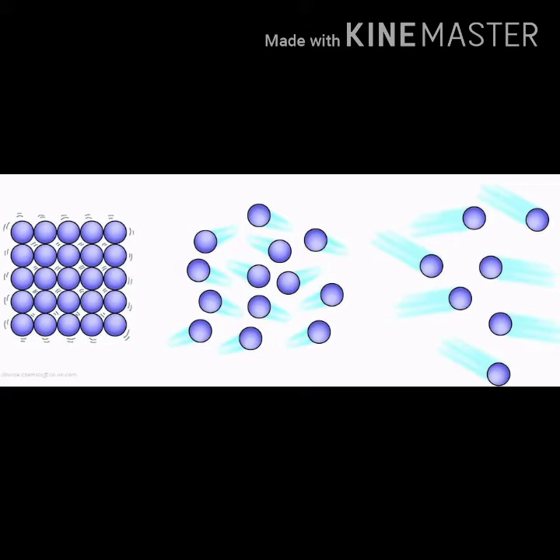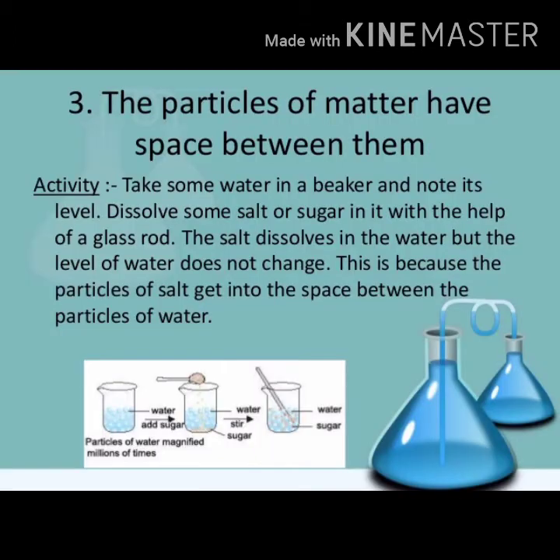Which is the first characteristic of matter? Yes, matter is made up of particles. Everything in the universe is made up of particles. And we have understood there are empty spaces between the particles of matter. How? By conducting that experiment. What is that? When we added sugar to the solution, it occupied the empty spaces in between the water molecules.